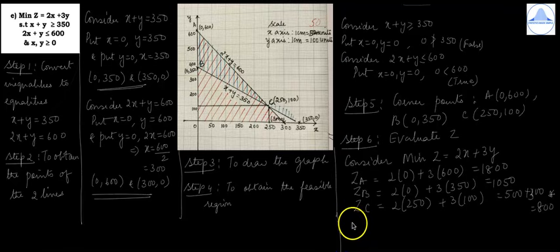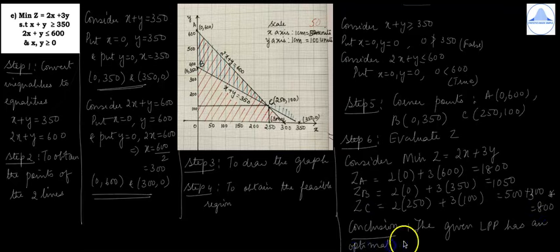So you can write the conclusion. The given LPP has an optimal solution at C, 250, 100, and minimum Z is equal to 800.